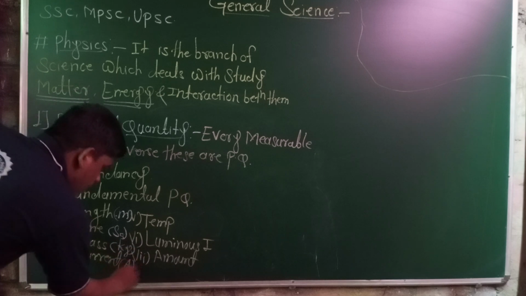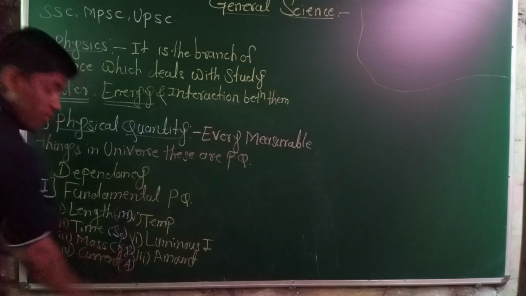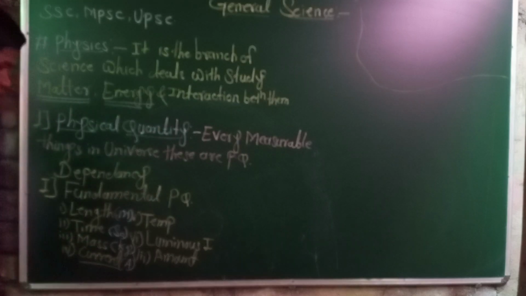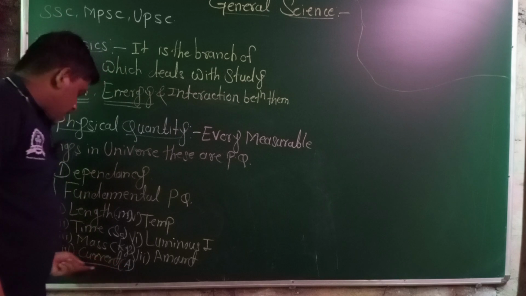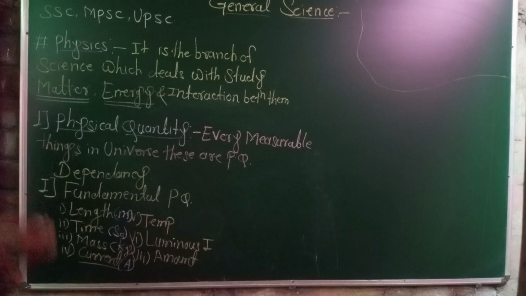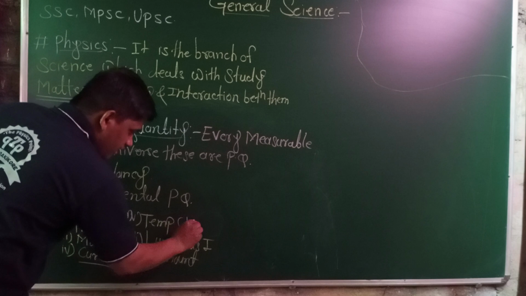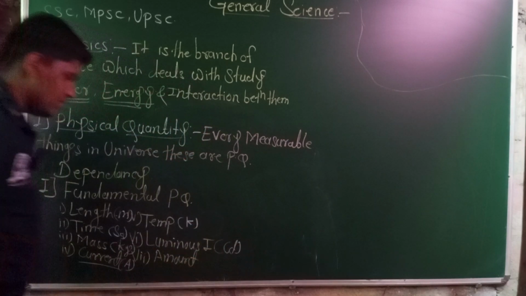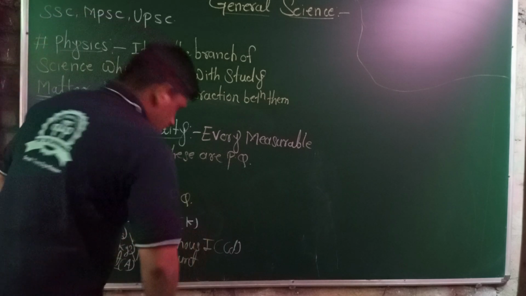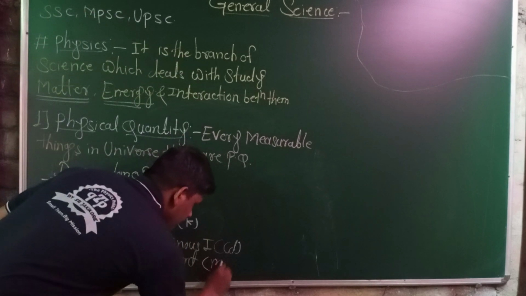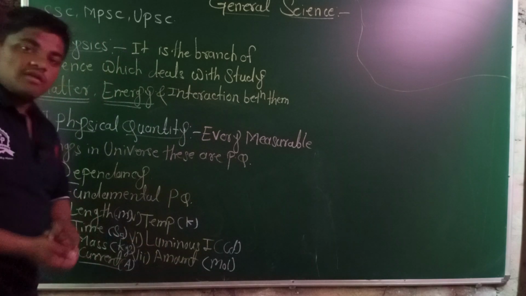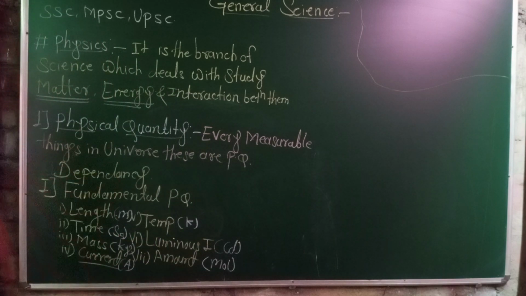Current is measured in ampere. Ampere is the name of the scientist who explained the current, and to remember the scientist, we call it the unit of current. Then temperature, that is Kelvin. Luminous intensity, candela, CD. It is not the name of any scientist. Then the amount of substance is measured in mole. All these physical quantities do not depend on any other physical quantities.